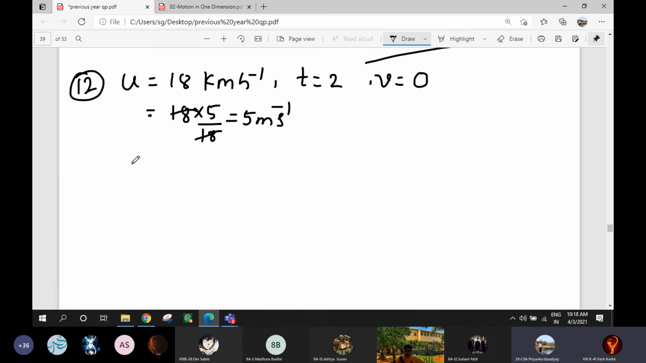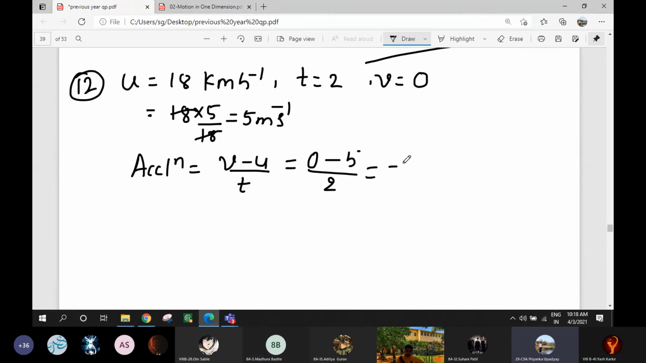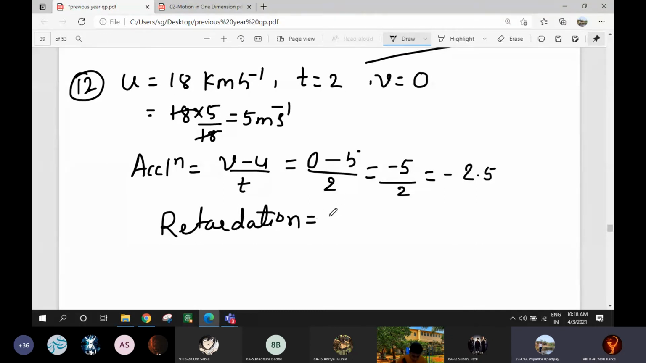Now, retardation we have to find. So while finding retardation also, I'll use the same formula. It is V minus U by T. What is the value of V? 0. 0 minus U, 5, divided by 2. So it is minus 5 by 2, which is minus 2.5. Acceleration is minus 2.5. Therefore, retardation is 2.5 meter per second square. Is it clear? Yes, miss.